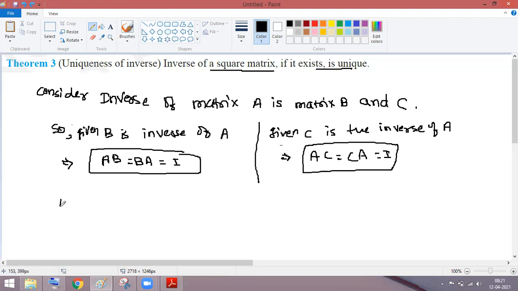कैसे prove करेंगे? Now, can you take B equal to BI? Can we say like this? B equal to BI? When you multiply identity matrix with any square matrix, the matrix will be the same. There is one property.